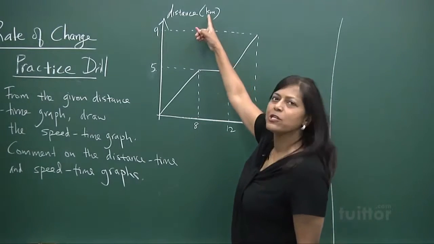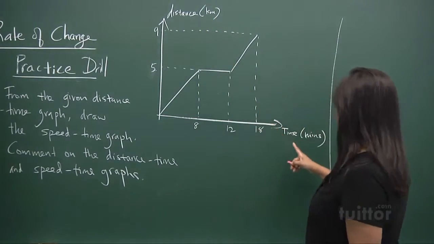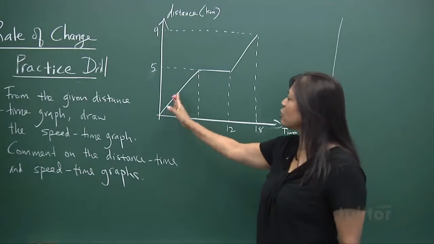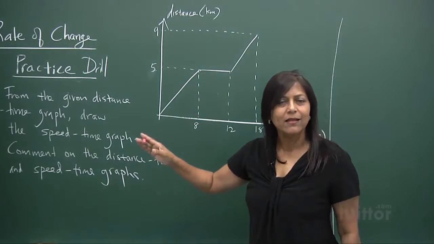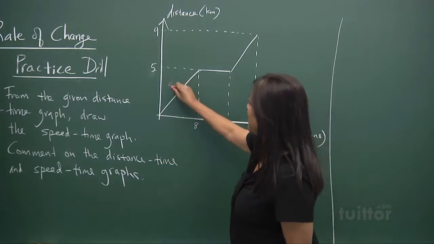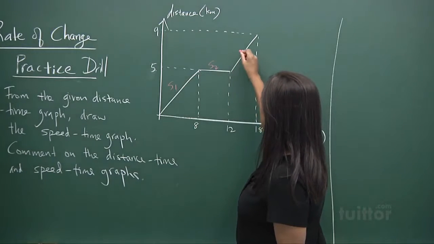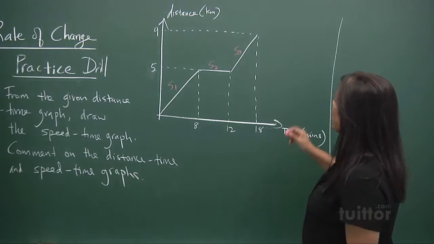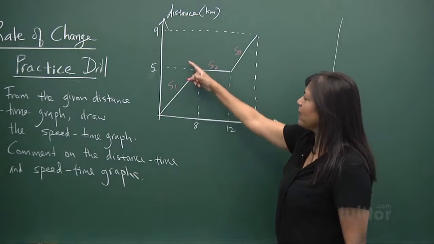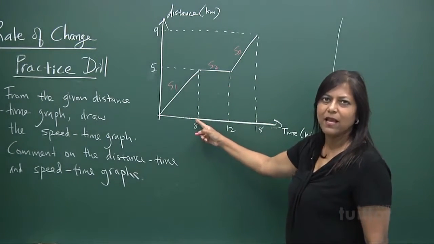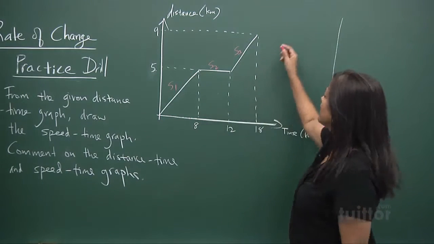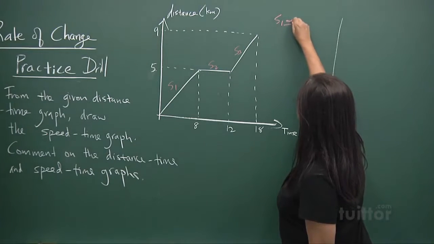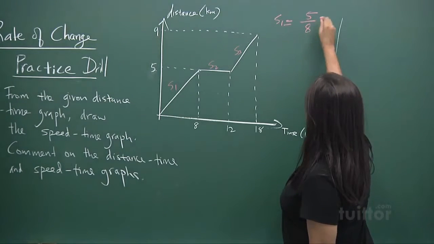Look at it and say, hey, read the graph. Right? Distance measured in kilometers. Here, time measured in minutes. So the slope is showing us, what is it? Speed. This is speed 1, this is speed 2, this is speed 3. But in speed 1, you moved 5 kilometers in 8 minutes. It's a constant speed. So we said, hey, S1, the speed is 5 kilometers in 8 minutes.